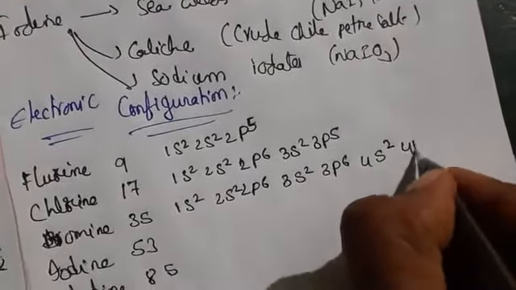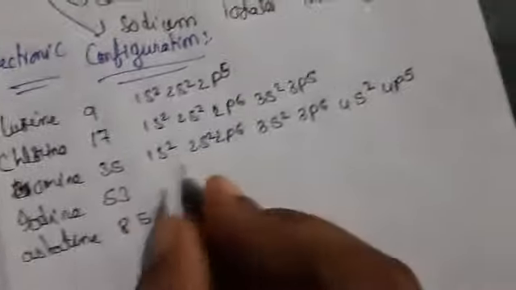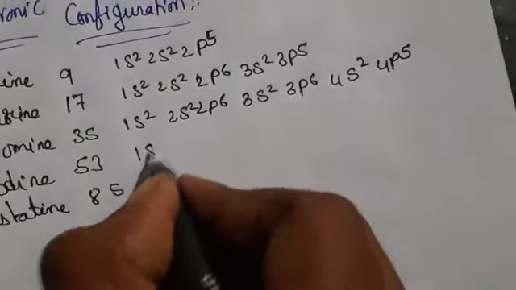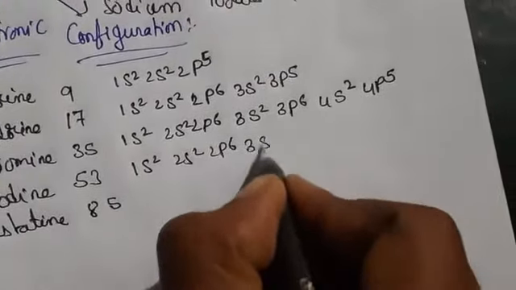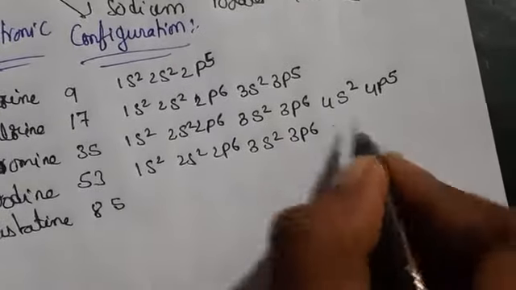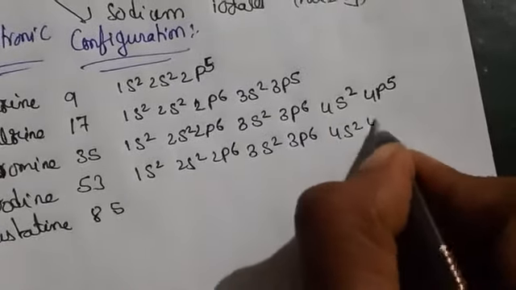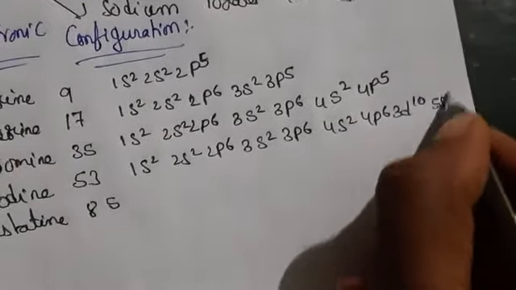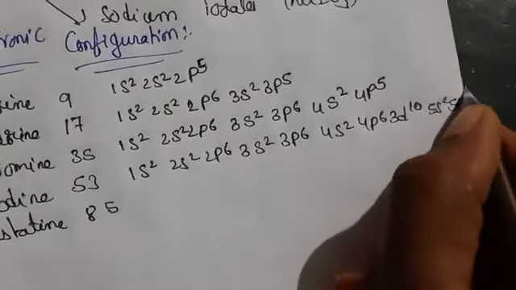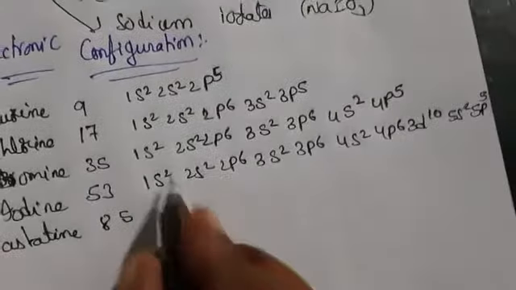4s2, 4p5. Coming to iodine, 1s2, 2s2, 2p6, 3s2, 3p6, 4s2, 4p6, 3d10, 5s2, 5p5.